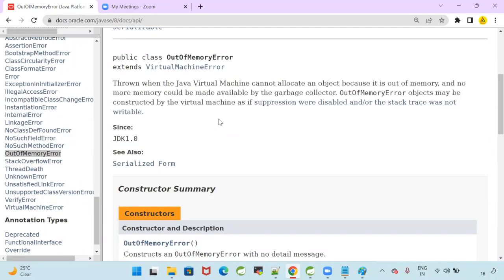So in the JVM, the heap area is completed. JVM is allocating the memory for the objects in the heap. When the heap area is full, there is no space to create a new object in the JVM. Then our program will give out of memory error. When you get out of memory error, can you handle that? No, we cannot handle. Why? Program will terminate. So if there is no space, how can you control that? You cannot control that. Good.